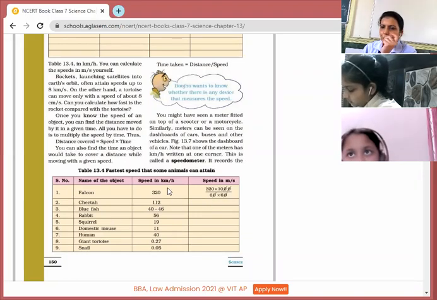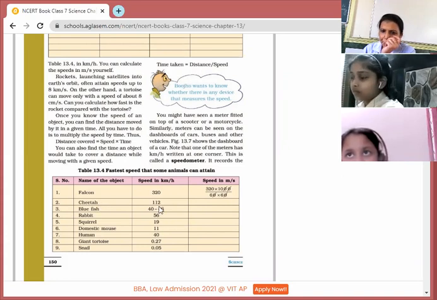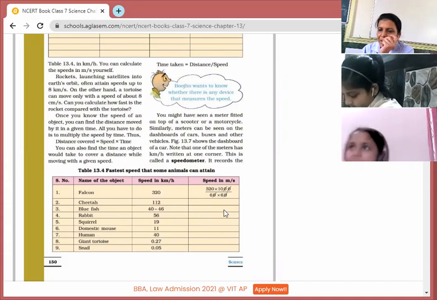Kindly change it into meter per second. This speed, like the speed of a cheetah, is 112 kilometers per hour. Rabbit, 56 kilometers per hour. Squirrel, 19 kilometers per hour. We need to change it into meter per second. So how can we change it? First of all, kilometers will be changed into meters by multiplying by 1000.